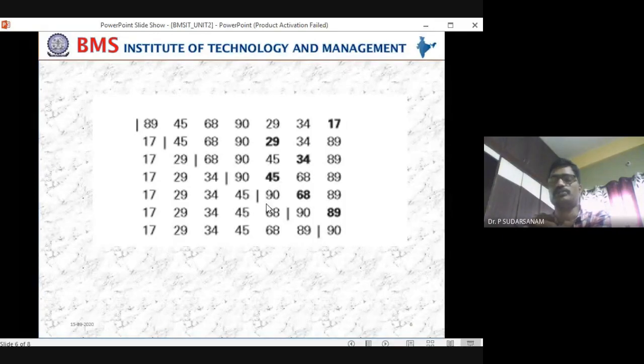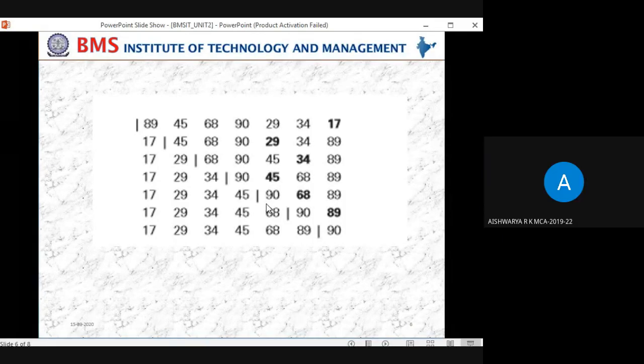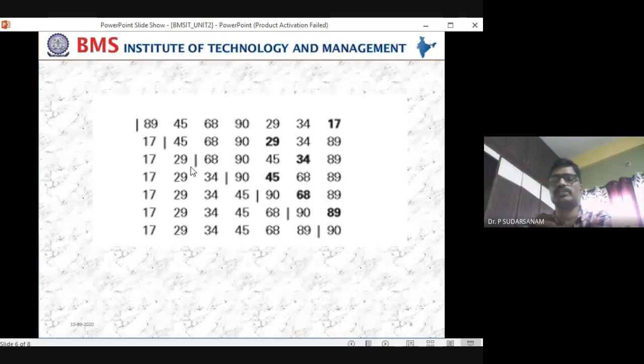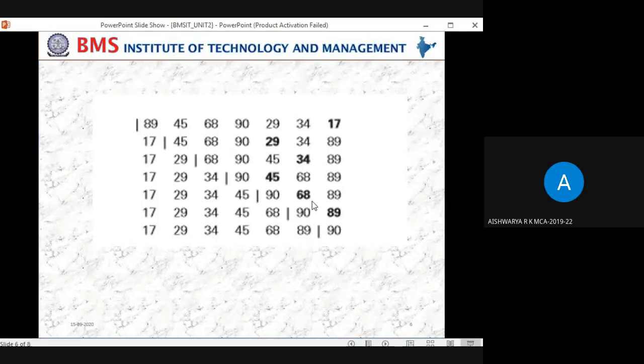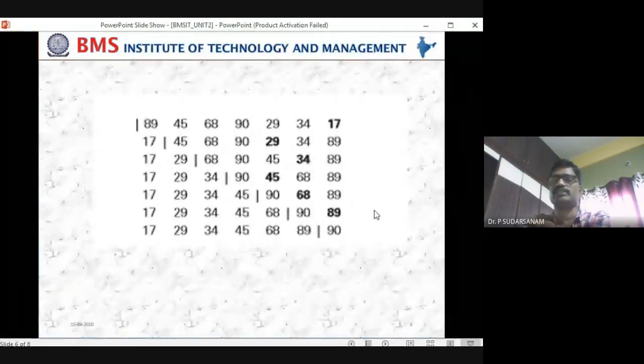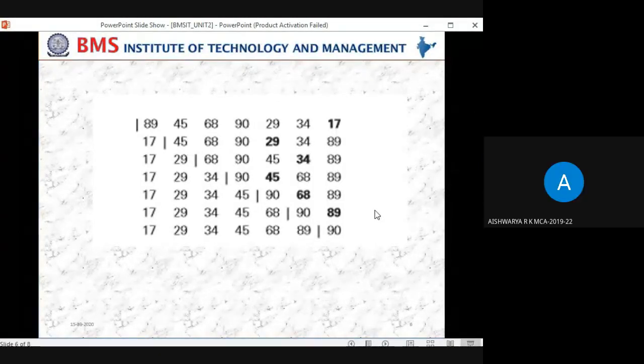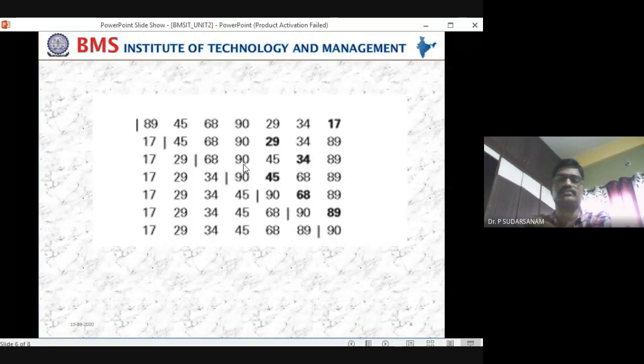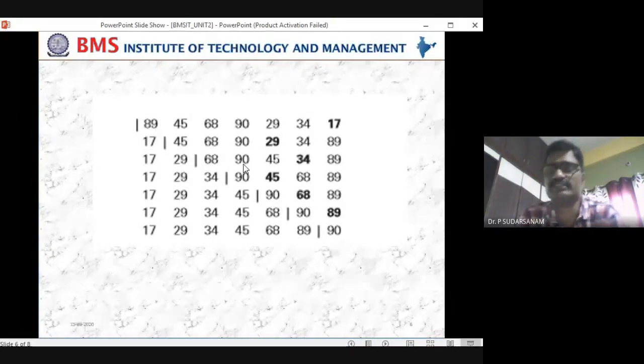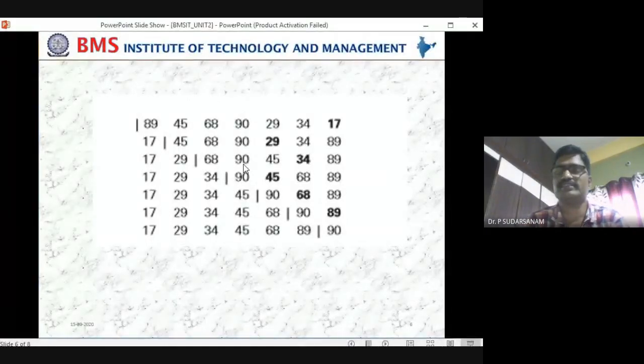Now the I loop starting from where, you tell me? 90, sir. So J loop starting from where? 68. So what are the remaining elements? 68 and 90. Very good. Yeah, Ginger, how to tell Aishwarya? You tell me, Ginger.